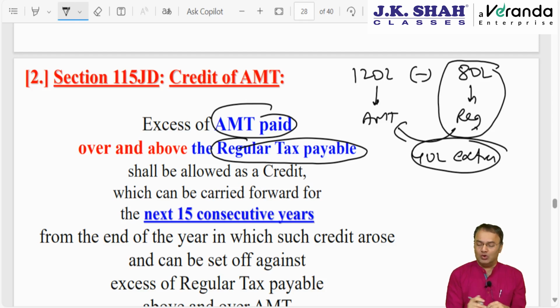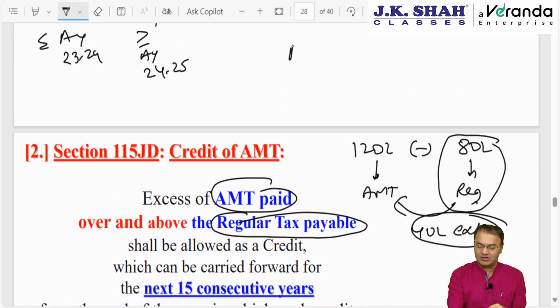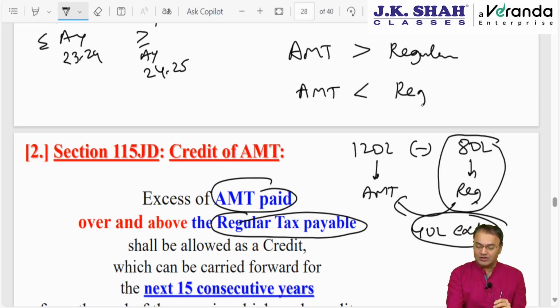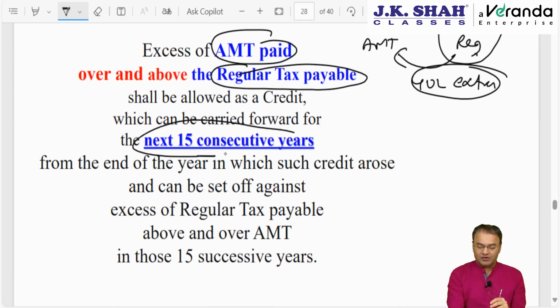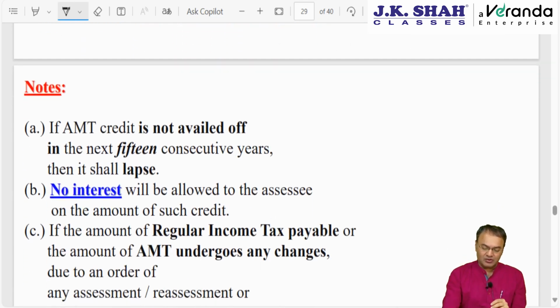Credit can be utilized only when the situation reverses. Credit will arise when AMT is greater than the regular tax. It can be utilized only when AMT is less than the regular tax, or rather regular tax is greater than AMT. Next 15 years it can be carried forward. 15 years you will have to remember.